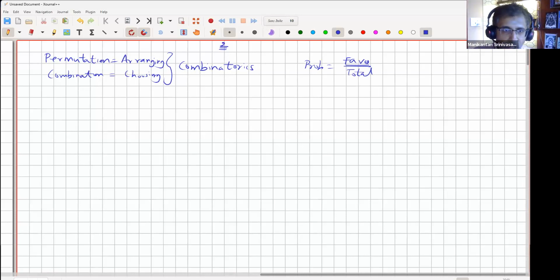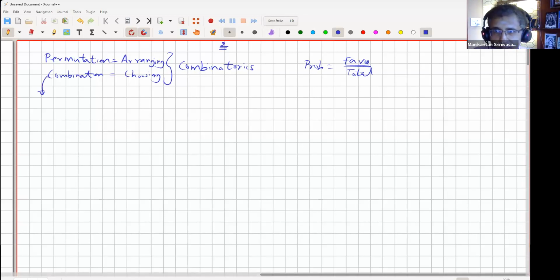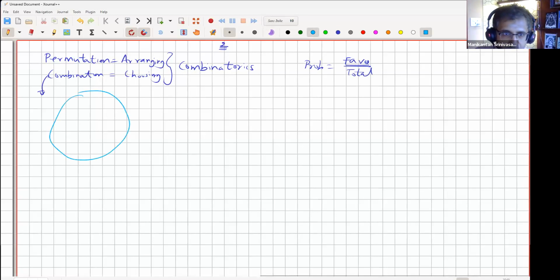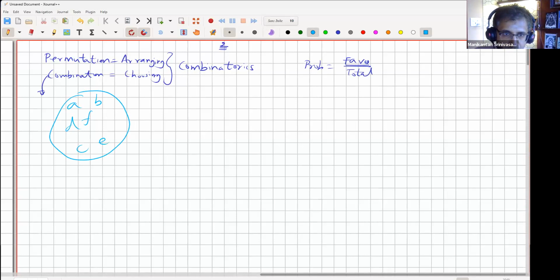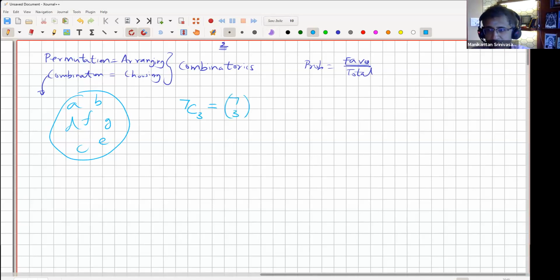Now, first we'll do choosing. First, we'll do the combination part. Typically, the problem statement is you have a collection. Let's say you have A, B, C, D. I'm just randomly drawing them just to dispel any notion of order. So A, B, C, D, E, F, G. Let's say these are 7 students in class. Now, I have to choose 3. Let's say the teacher has to select 3 from this. That's denoted by 7 choose 3. It's also denoted as 7C3 like this. Both of these notations mean that of 7 objects, we have to choose 3.